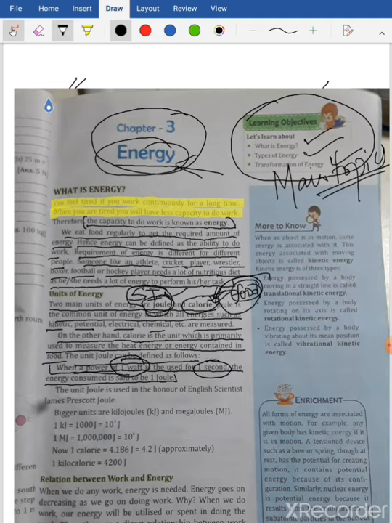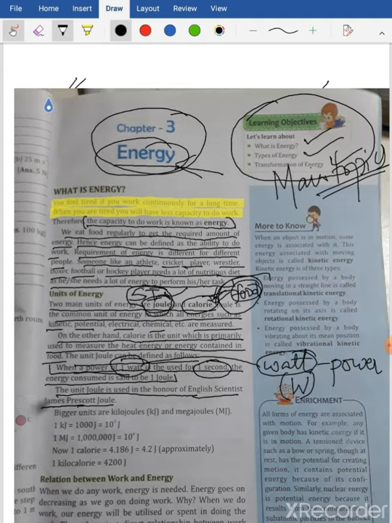Now what is watt? Here you have this term called watt. Now watt is the unit of power, denoted by capital letter W. All right. The unit joule is used in the honor of great English scientist James Prescott Joule. So joule is a unit that has come from the name of a scientist, English scientist, whose name was James Prescott Joule. Understand? Now bigger units are kilojoule, kJ, and megajoule, MJ.